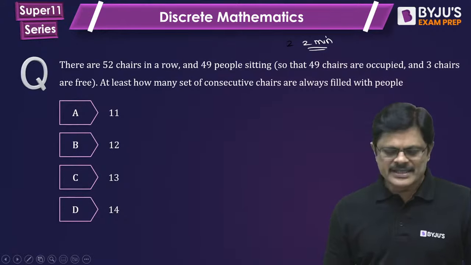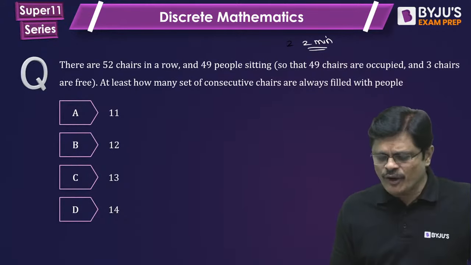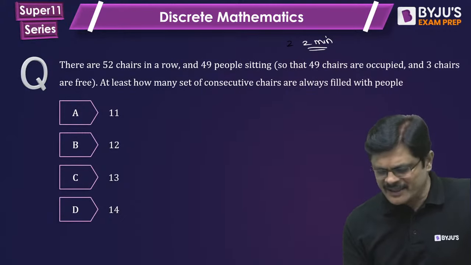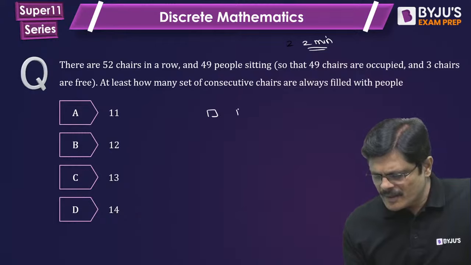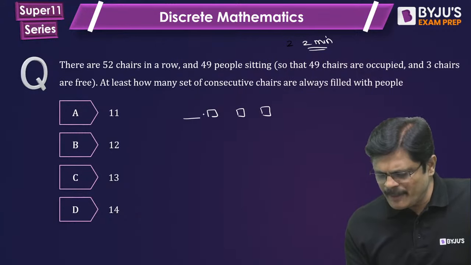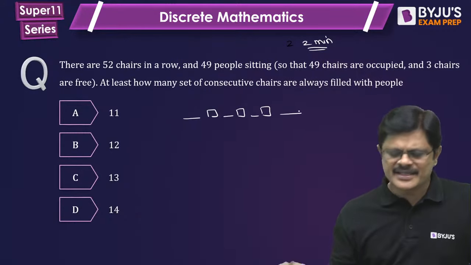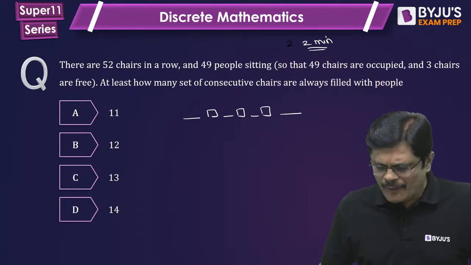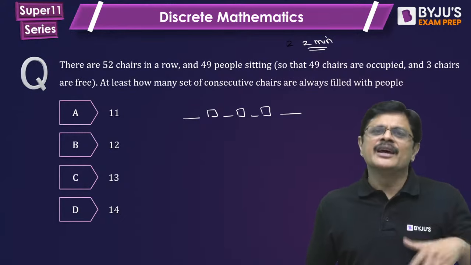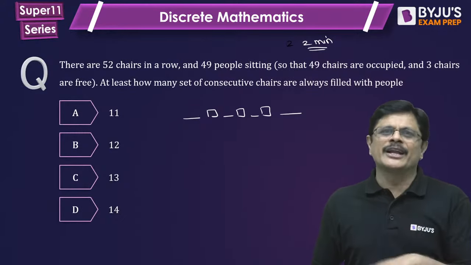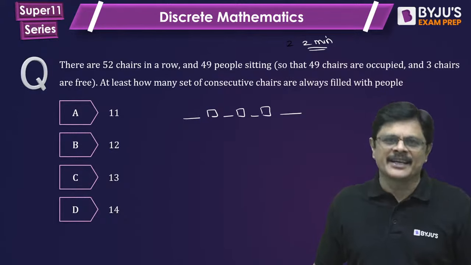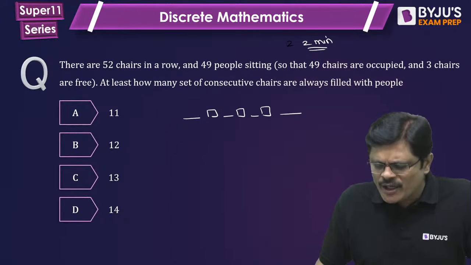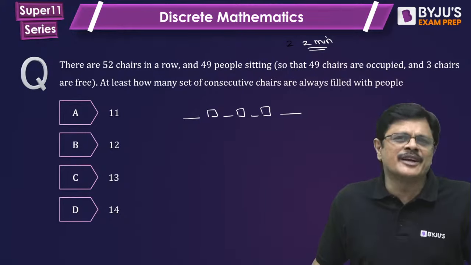No issue. We have 52 chairs in which 49 people are sitting, which means 3 chairs are vacant. The remaining people are sitting in the gaps between them. So 1, 2, 3, 4: 4 gaps are there, and in those 4 gaps, 49 people are sitting. Now we need to answer: at least how many consecutive chairs are always filled with people?